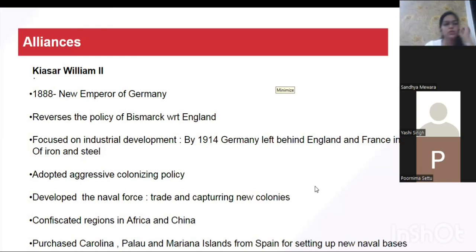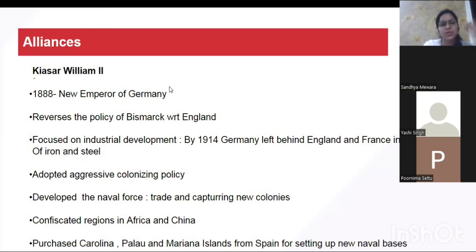The decision taken by the new emperor Kaiser William II was to reverse the policies of Bismarck. So he completely sidelined Bismarck and reversed his policies with respect to England. Now he wanted to develop Germany industrially and technologically.